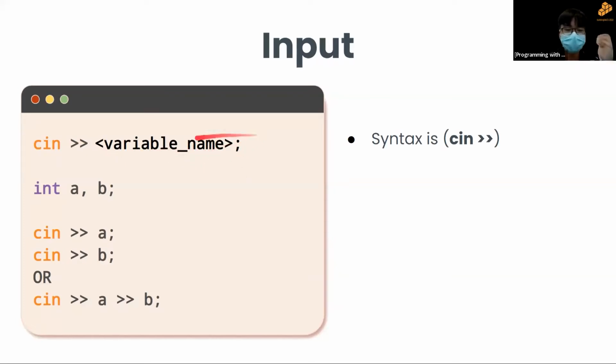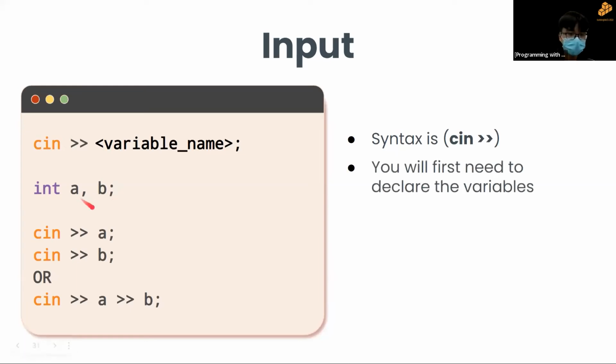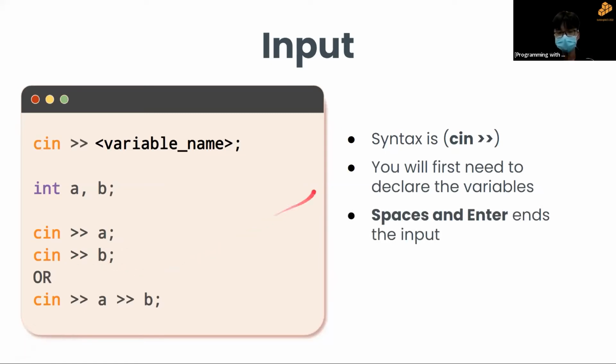Before we can even input into a variable, we must first have the variable, which is why we must first define the variables like integer a and b. After we define the variables, we can then input into a and b. Okay, so in C++, spaces and enter will end the input. So what does this mean? Well, let me just show you.